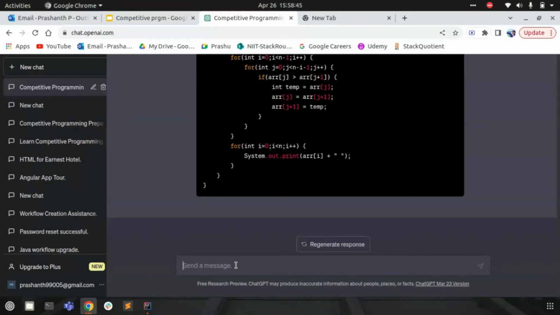So is there any website to become a competitive programmer, like where I need to read the theory or go through the official documentation or something like that? So instead of me going and searching on Google or somewhere, I can just ask ChatGPT itself, saying give me a list